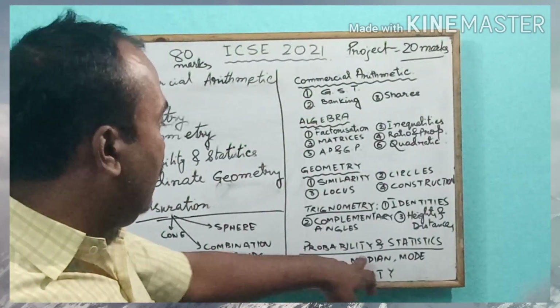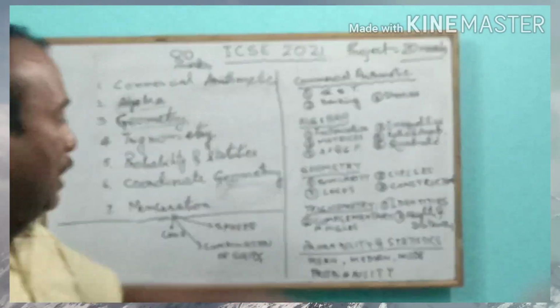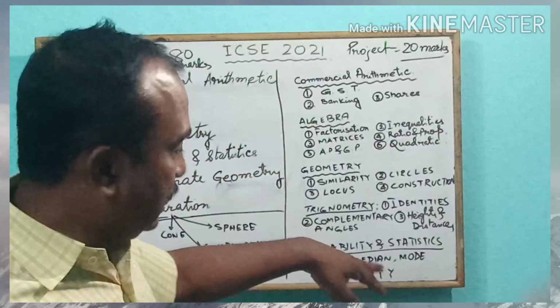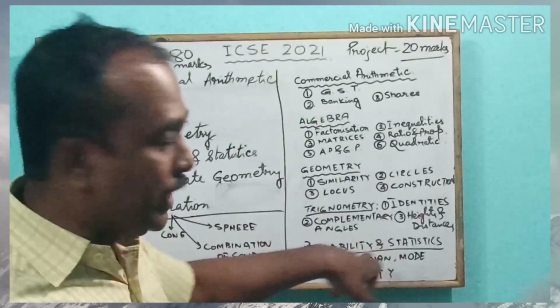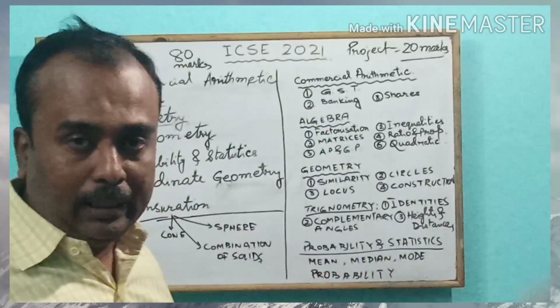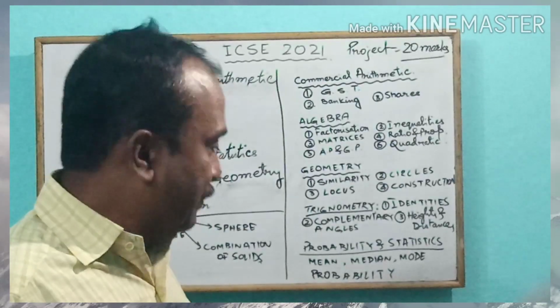Fifth is probability and statistics. Under probability, we have to find out the mean, median, mode. These are the main things, that is, measures of central tendency. We say this measures of central tendency and probability. Probability is again a new concept to be understood.